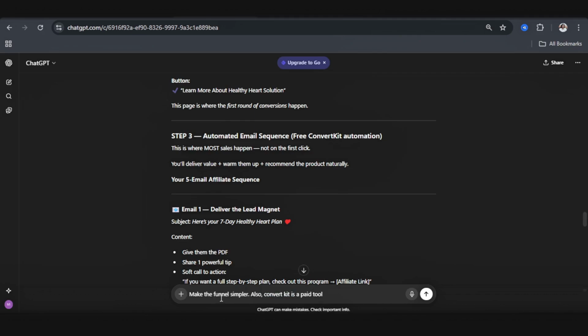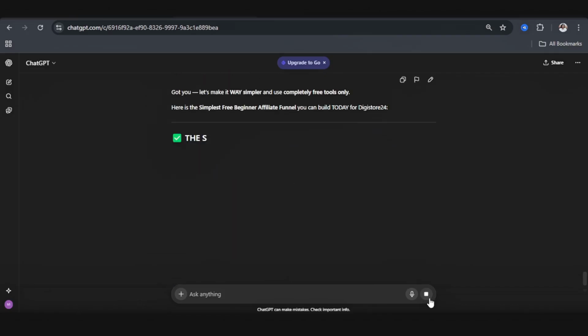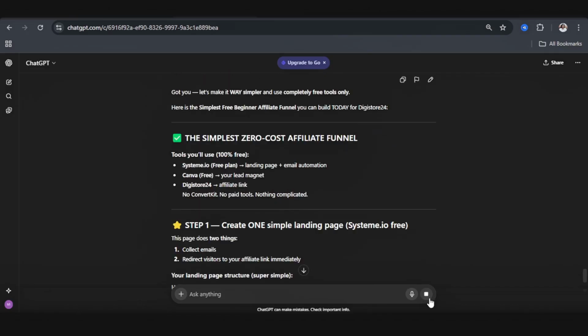Also, ConvertKit is a paid tool, because I've actually used ConvertKit before, and the automation aspect, the email sequences, are all under a paid plan, and we are looking at building an affiliate system with absolutely $0. So I'm going to click on enter and see what AI is going to come up with in terms of creating a much simpler affiliate marketing funnel.